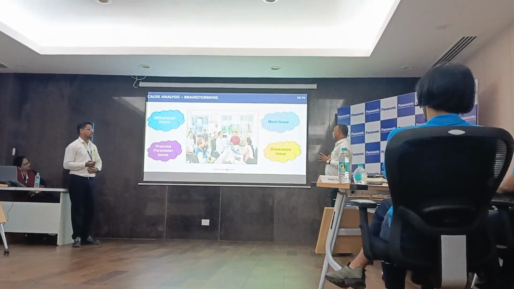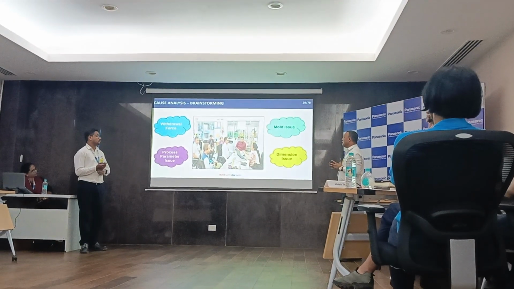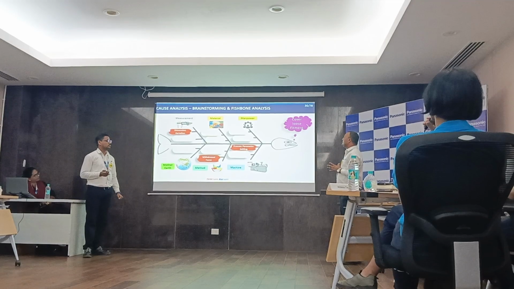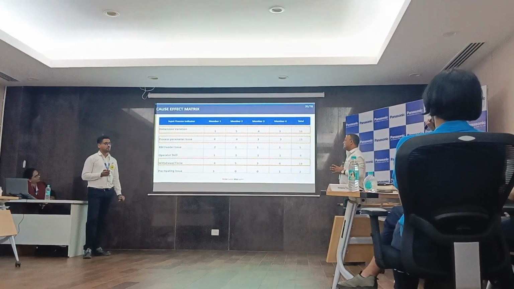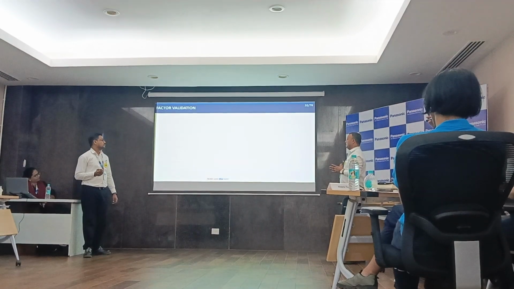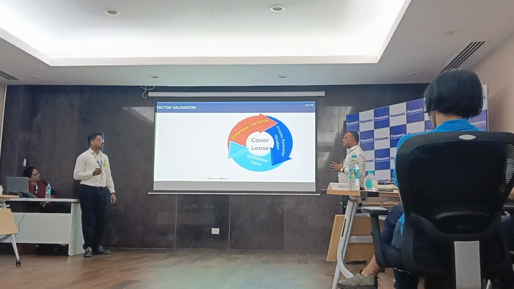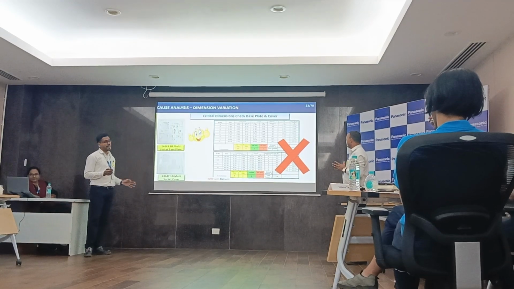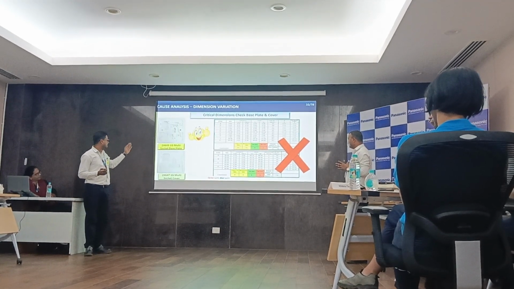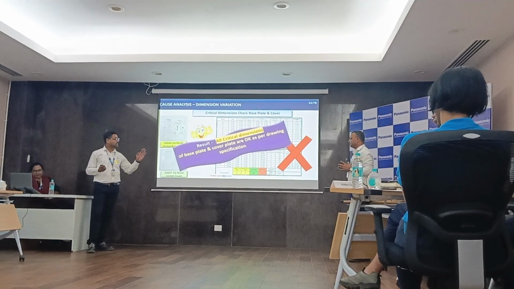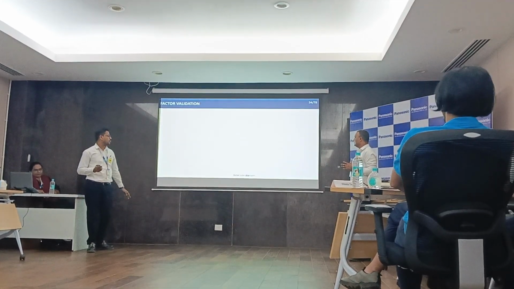To conclude the cover loose fitment issue, we did brainstorming with the CFT. Based on brainstorming, we found 3 probable causes with the help of Ishikawa. Based on the cost effect matrix, we selected 3 probable causes. Let's start cause validation. Our first factor is dimension variation. For dimension variation, we did the dimension analysis of both parts, base plate and cover plate. As per the PD drawing, all critical dimensions were reported OK. So that's why this factor is not validated.